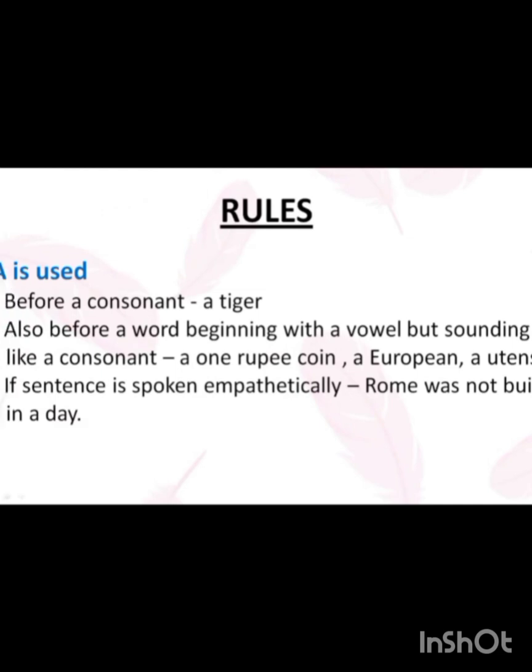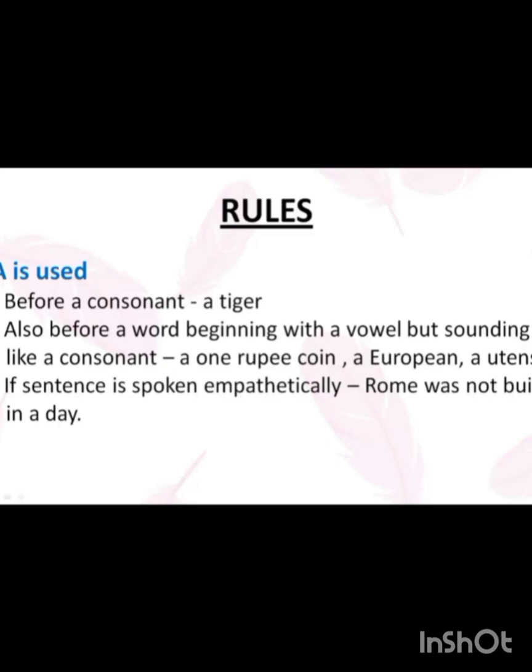What are the rules? A is used before a consonant. Consonants are all those letters that are not A, E, I, O or U. Those are vowels, so all the others are called consonants. You can see the example, a tiger.